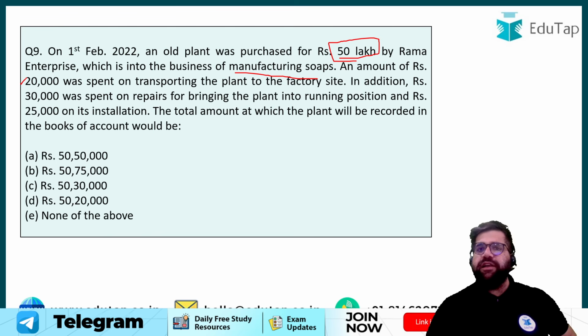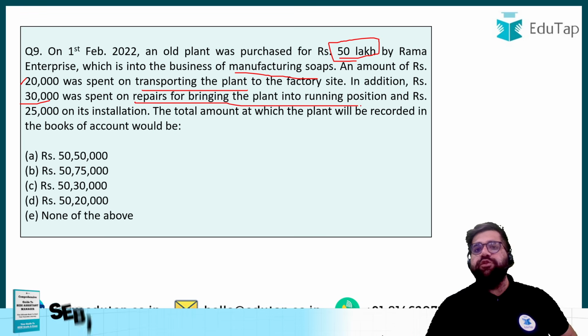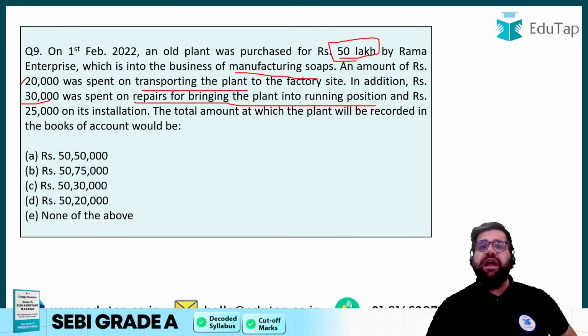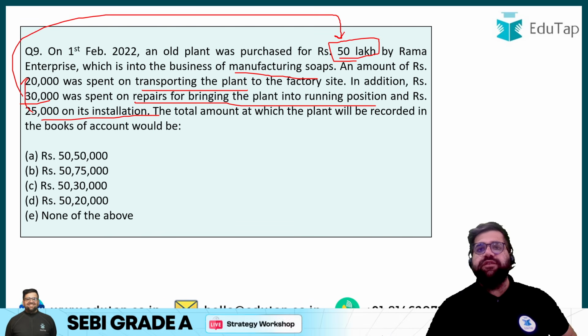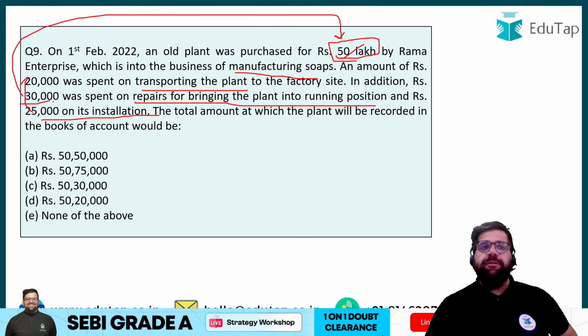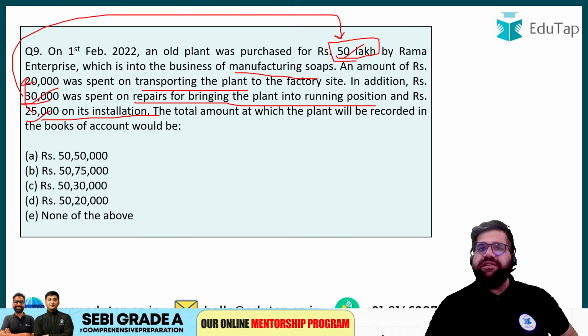So I will add 20,000 because this amount is directly on the transporting of the machine to the plant, right? 30,000 was spent on the repairs of bringing the plant into the running position, and 25,000 was spent on its installation. So all of these expenses are directly related to this particular machine itself. So it will be 50 lakh plus 20 plus 30 plus 25. So total will be 75, right? 20 plus 30 is 50, and 50 plus 25 is 75.